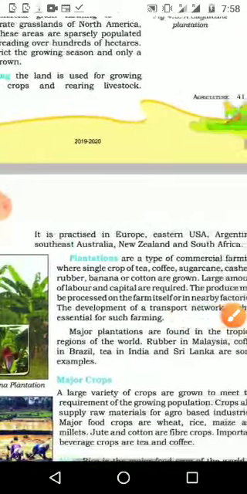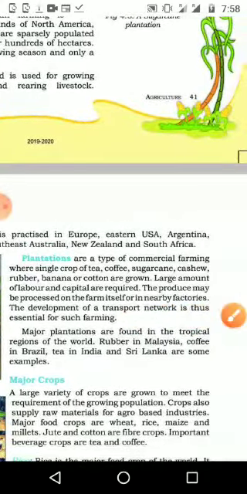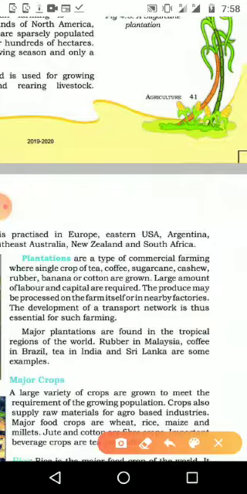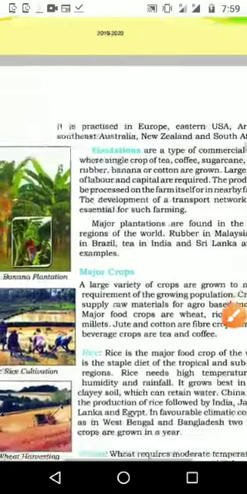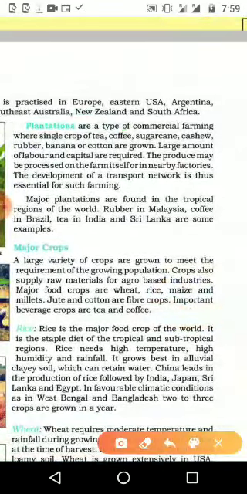Then the next one is plantation. Plantations are a type of commercial farming where a single crop of tea, coffee, sugarcane, cashew, rubber, banana or cotton is grown. We are planting this type, which means we will get only a single crop in one year. Tea means every day we will get tender leaves, and coffee means in that season we will get coffee seeds for many days. But only a single crop can be planted.